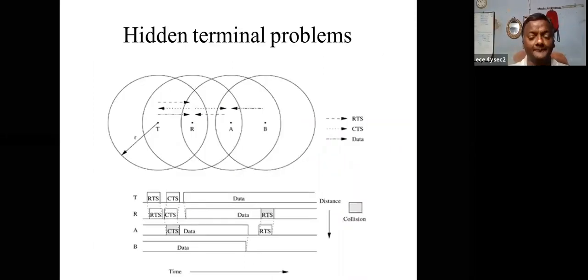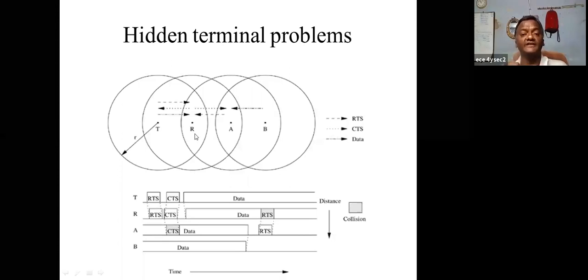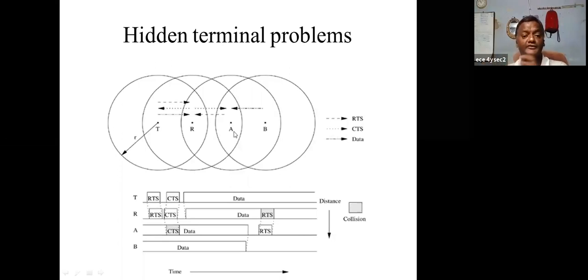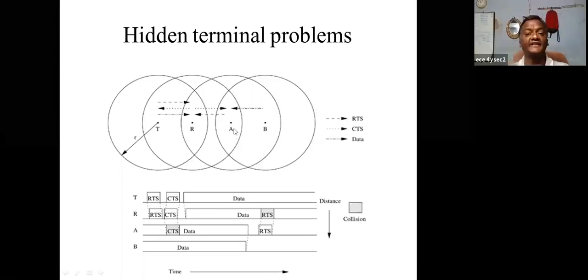Okay, next, hidden terminal problems. Suppose A is a hidden terminal to T and T is a hidden terminal to A. T is sending data to R and A also wants to send data to R. But here the problem is, while R is receiving data from T, it is unable to send the CTS signal to A. So after the timeout period, A retransmits the request.